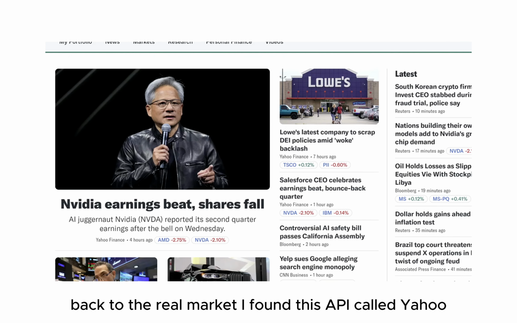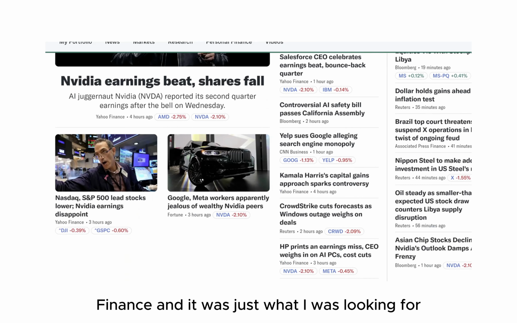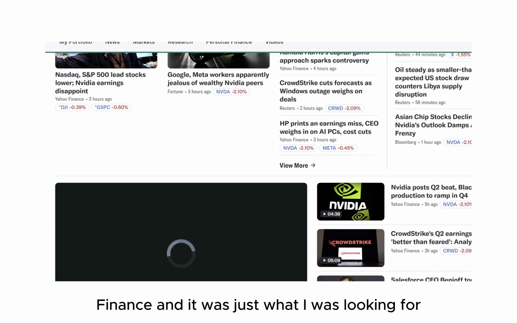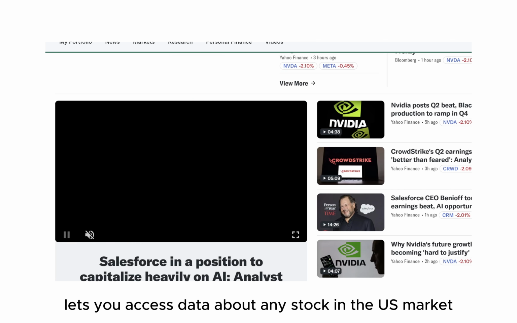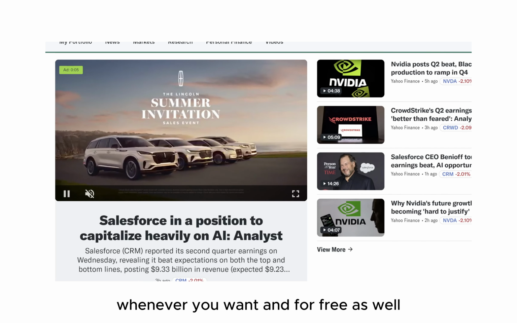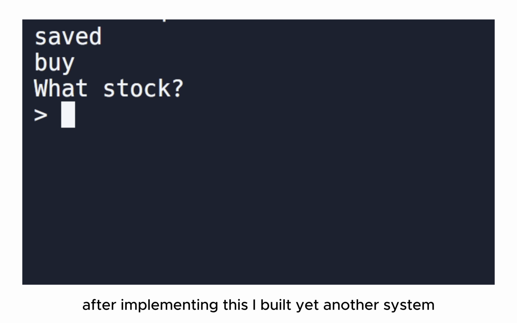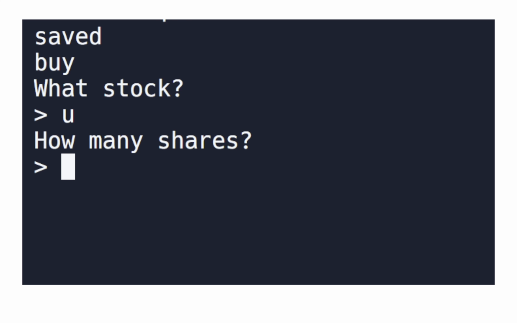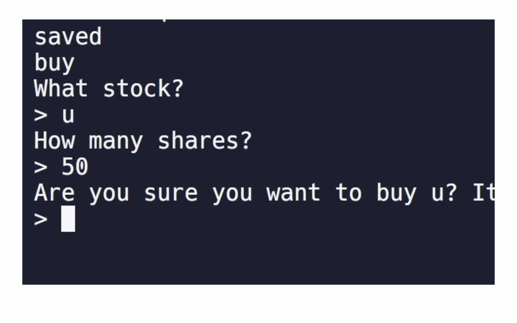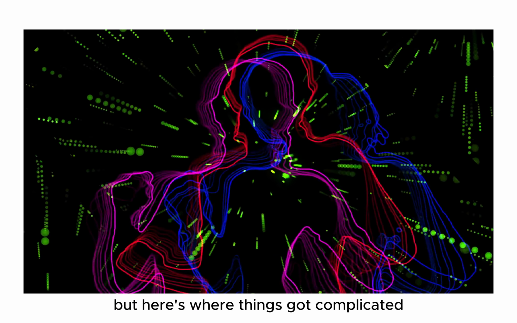Back to the real market, I found this API called Yahoo Finance, and it was just what I was looking for. It lets you access data about any stock in the US market whenever you want, and for free as well. After implementing this, I built yet another system using the database to save the portfolio and own stocks to the account. But here's where things got complicated.